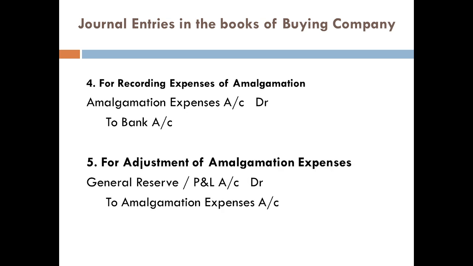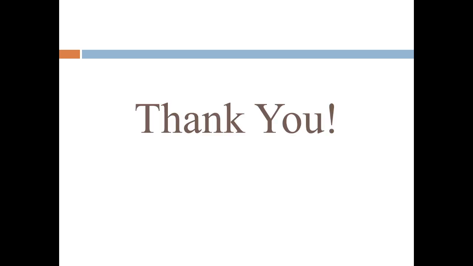Now we have the recording of expenses of amalgamation: Amalgamation Expenses Account Debtor to Bank Account. For adjustment of amalgamation expenses, we have General Reserve or P&L Account Debtor to Amalgamation Expenses Account. So these are some of the journal entries that we will be looking at in the case of a buying company.